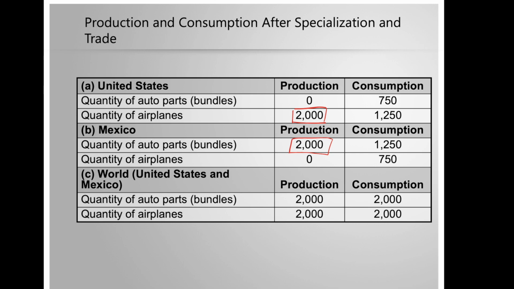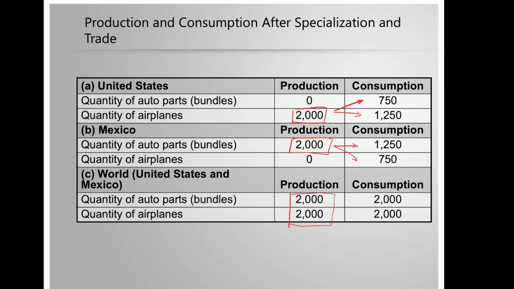So that means that the US can trade and can consume both auto parts and airplanes if it trades, and the same for Mexico. It can trade and consume both. So how much would they produce and consume altogether? Remember that it used to be 1,500 auto part bundles and 1,500 airplanes.